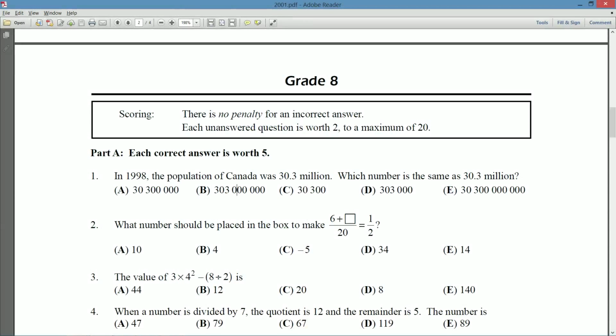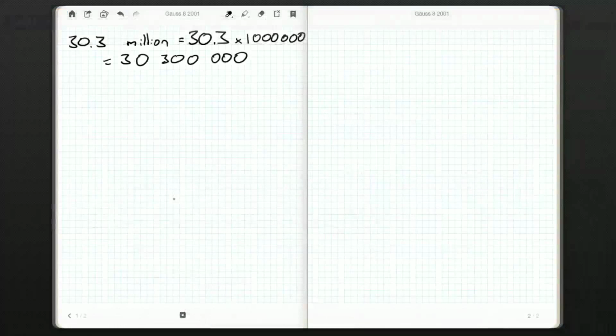Now let's see where amongst our solutions is 30.3 million, 30,300,000, and that's answer number A. So we're going to write that down. And that gives us the answer to question number 1.